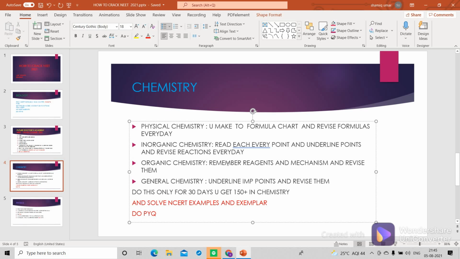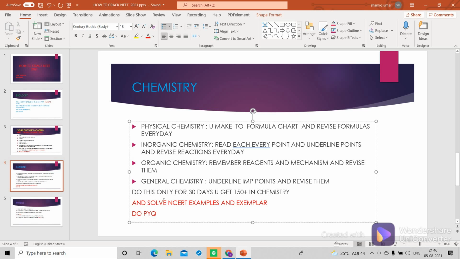Whereas in organic chemistry, you will be remembering the reagents and mechanisms and revising them. Whereas in general chemistry, you will be underlining the important points and revising them. You have to do this only for the last 30 days, like the remaining days. If you follow this plan, you can get 150 plus in chemistry.